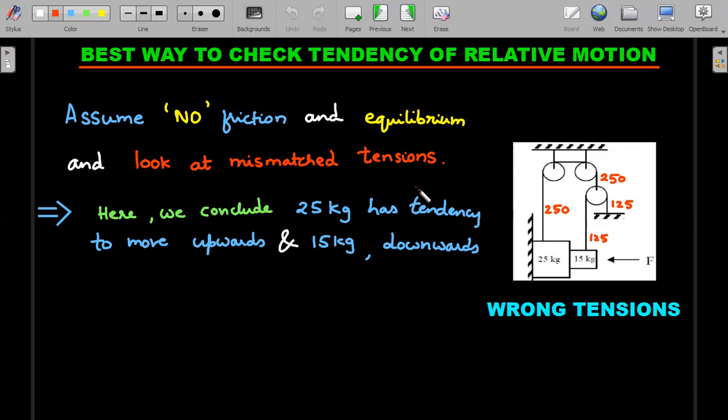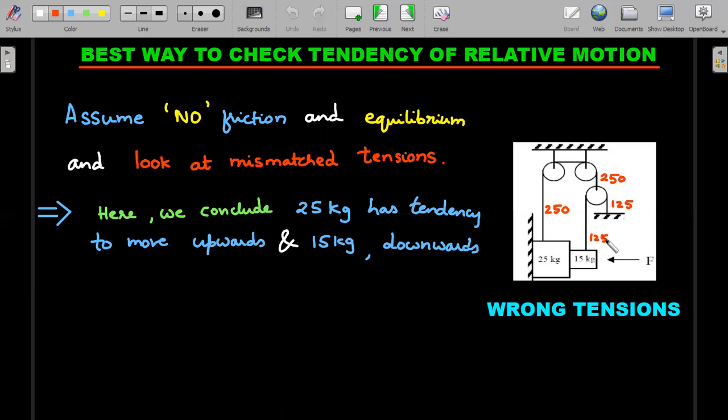And look at the mismatched tensions. What does it mean by mismatched tensions? Imagine these things are in equilibrium and there was no friction. This tension has to be equal to the weight. I've taken 250, I'm just assuming. This 250 goes around and makes it 125 and 125. You could see the mismatch. This can't stay at rest with 125. That means this 150 will take it down. And that itself tells you the tendency of 15 kg to actually go down and 25 kg to go up.